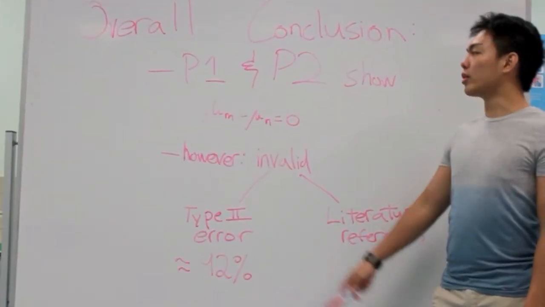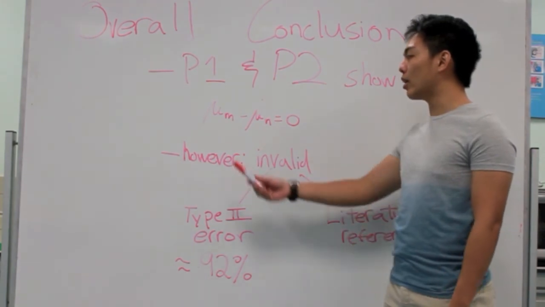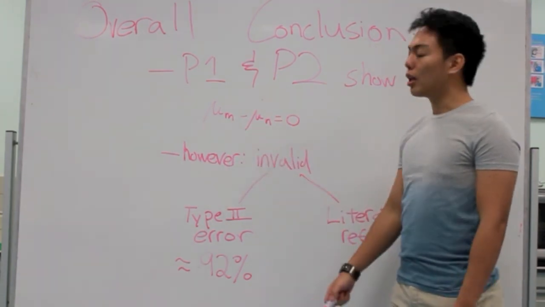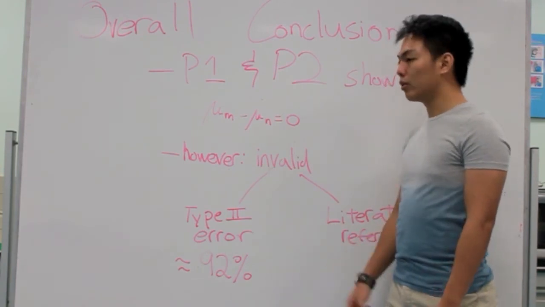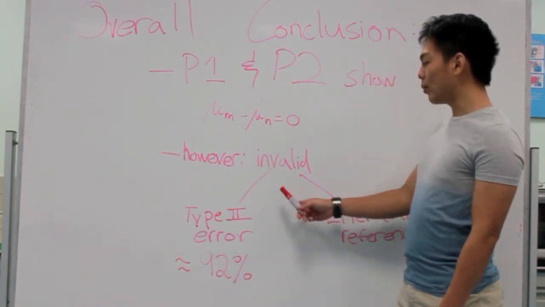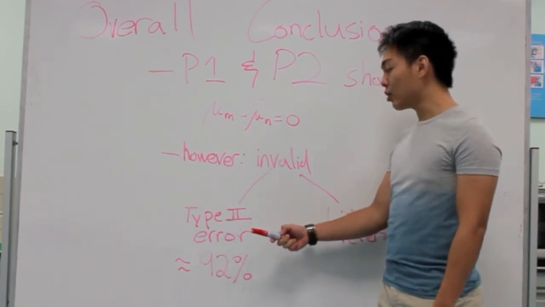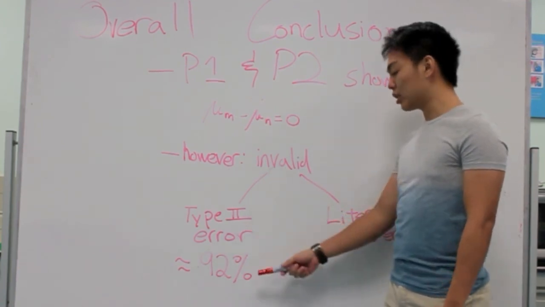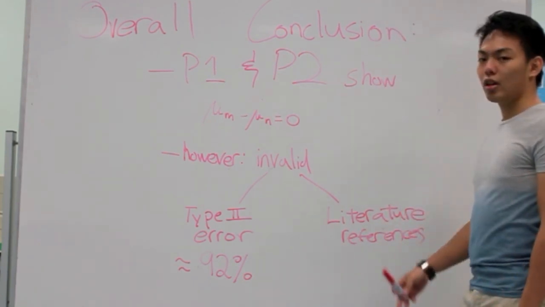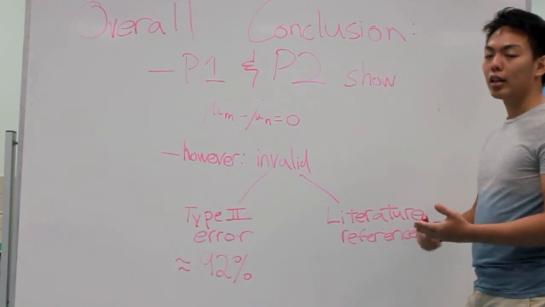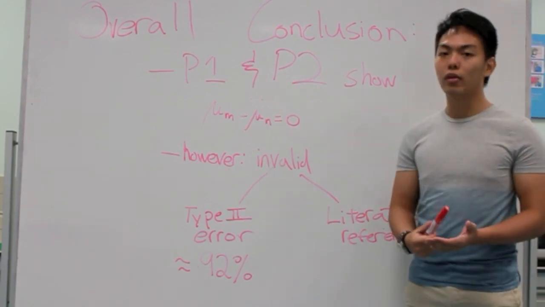Our overall conclusion for both Part 1 and Part 2 shows that the population mean heart rate of moderate smokers and the population mean heart rate of non-smokers are equal. However, we find this claim to be invalid because of two reasons. One, a high chance of committing a type 2 error, which is 92%. Secondly, our literature references actually support that the heart rate of moderate smokers should be higher than the heart rate of non-smokers.